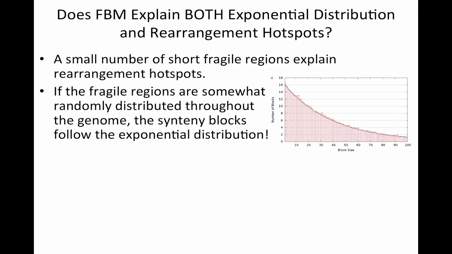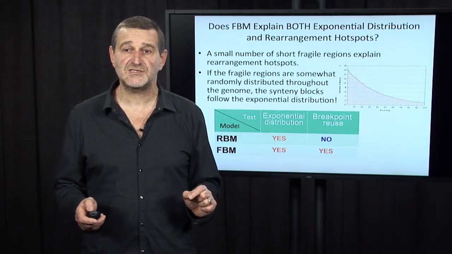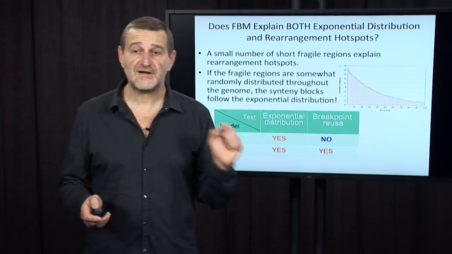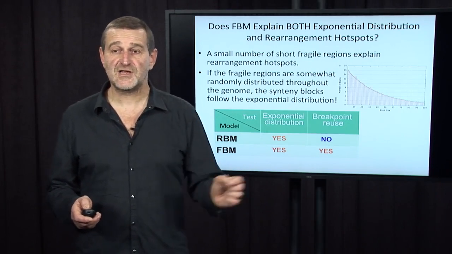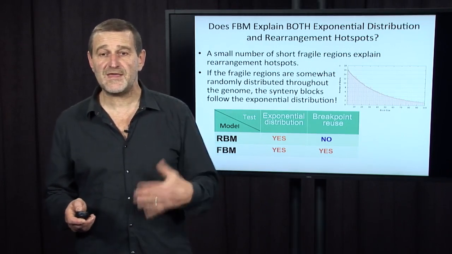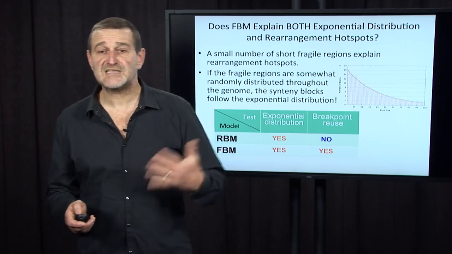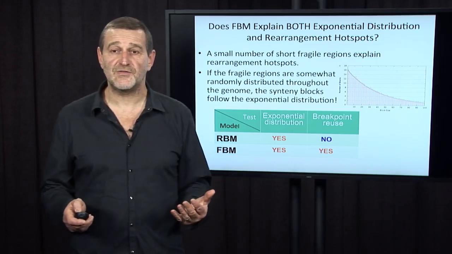Also, if fragile regions are somewhat randomly distributed throughout the genome, then the synteny block lengths follow exactly the same exponential distribution as in the case of the random breakage model. And therefore, the fragile breakage model explains both exponential distribution and breakpoint reuse and should be used as a substitute for the random breakage model.